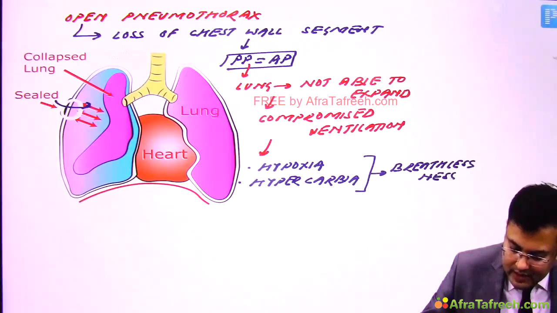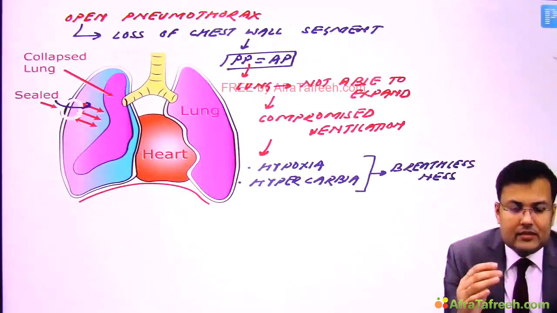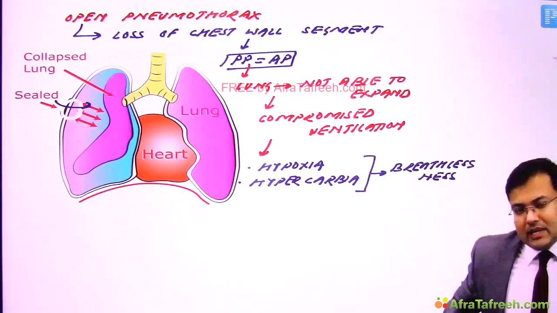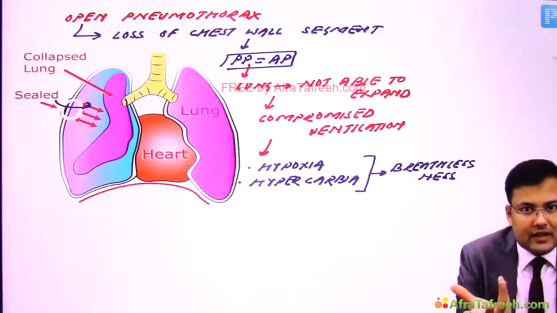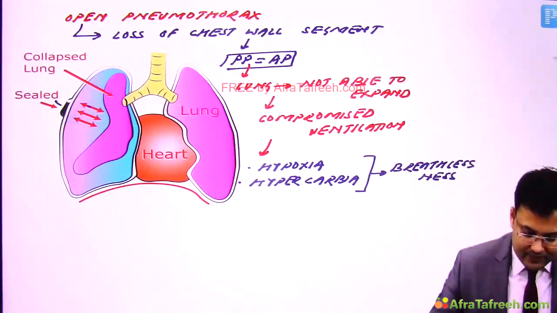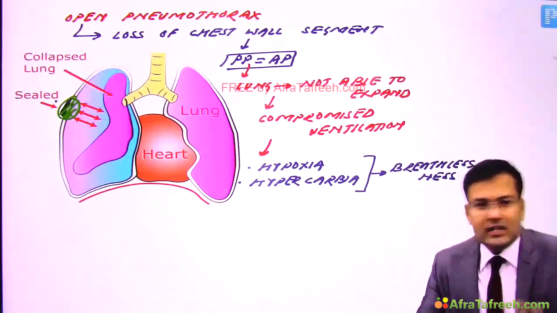Now in such patients, the severity of signs and symptoms is dependent on the size of defect. Okay. Now how are we going to manage? Suppose this patient is having open pneumothorax, and you just closed the defect, you occluded the defect.